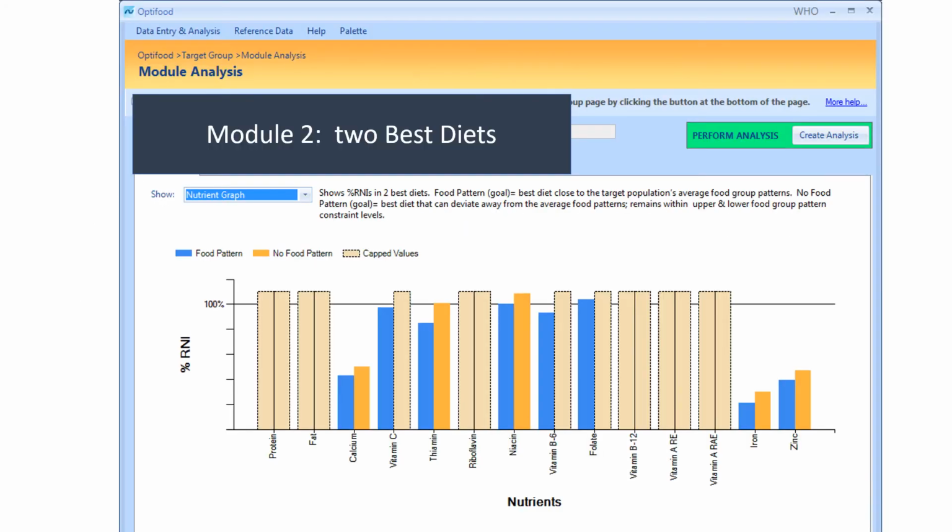Take a look. The main results in module 2 are 2 best diets. As you can see here, in module 2, if you click show nutrient graph, you will see 2 bars for each nutrient.